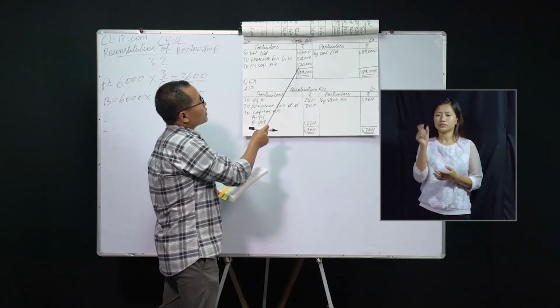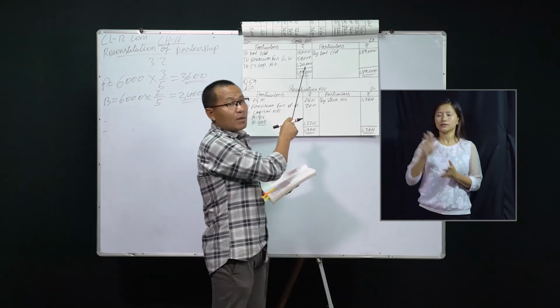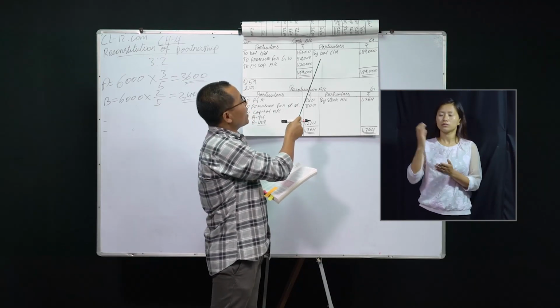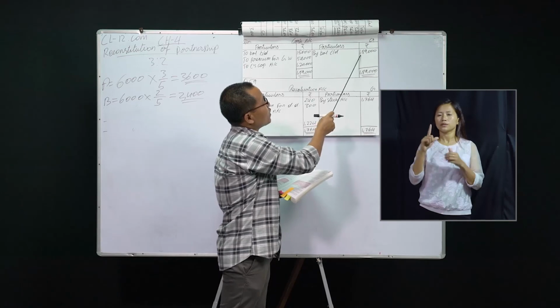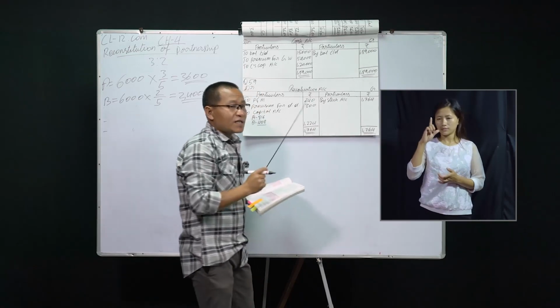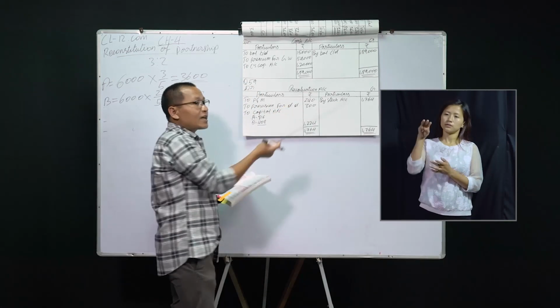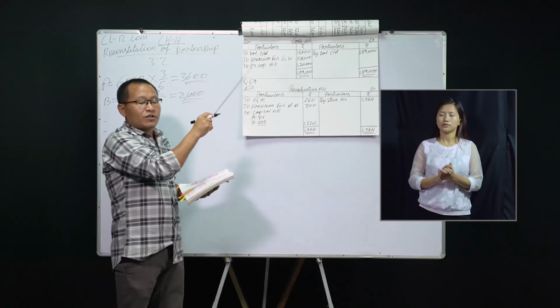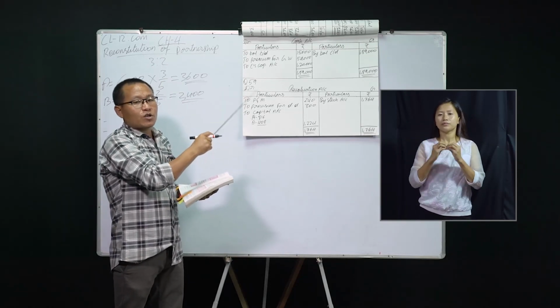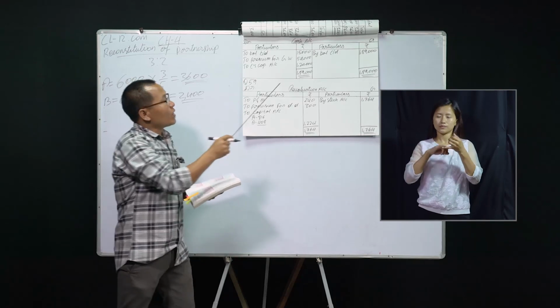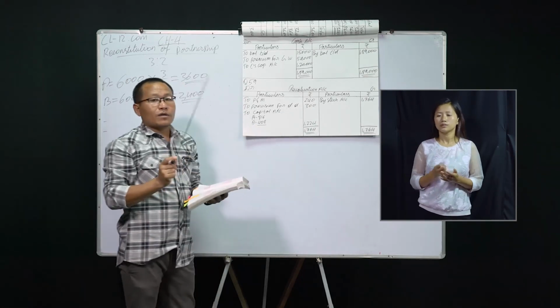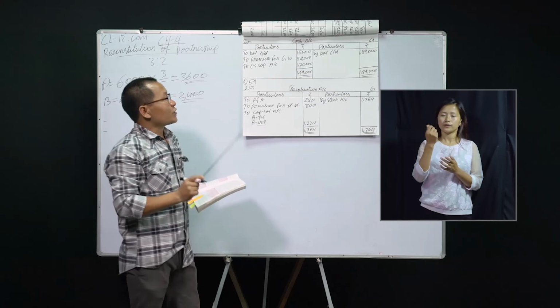To C's capital is 1,20,000, the capital amount brought in by C. And the balance carried down is 1,89,000. This 1,89,000 is already entered in your balance sheet, on the asset side, where the amount of cash has been increased.